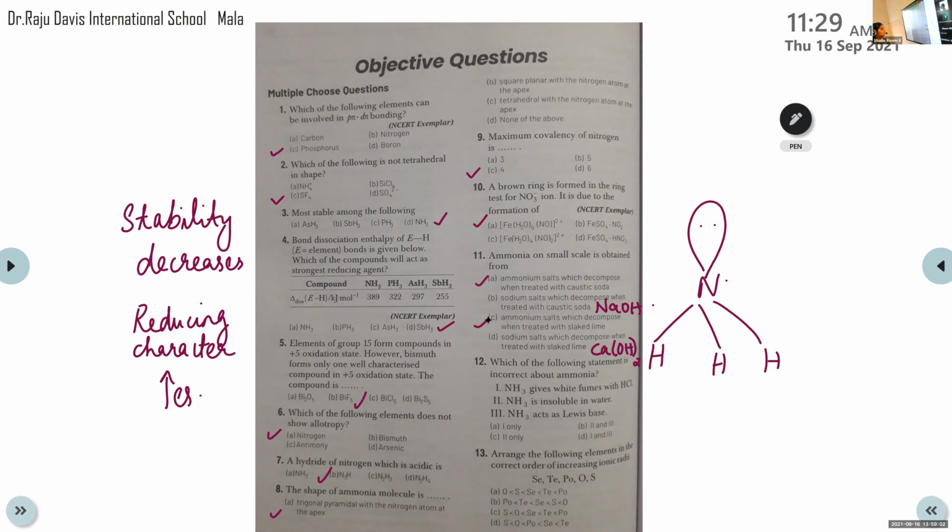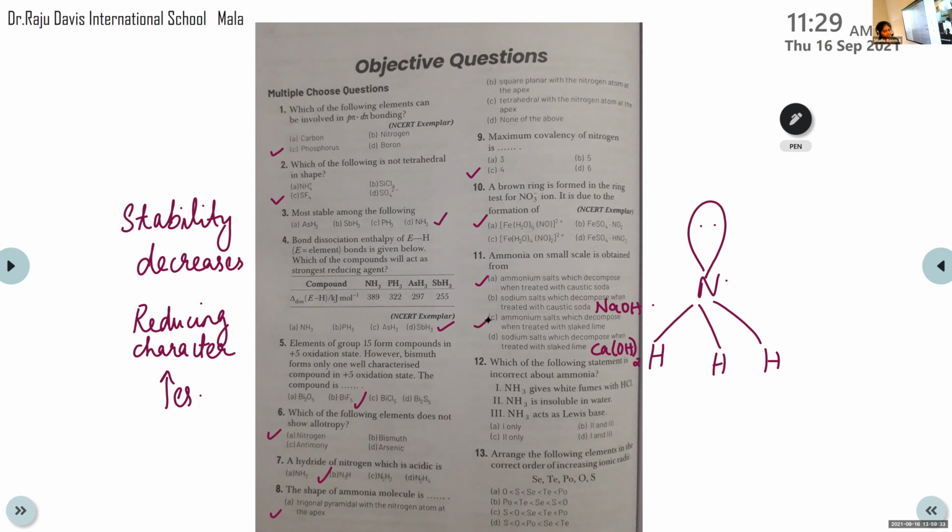Anna, can you read the 12th question? Yes, ma'am. Which of the following statements is incorrect about ammonia? NH3 gives white fumes with HCl. NH3 is insoluble in water. NH3 acts as a Lewis base. Look at the first statement: NH3 gives white fumes with HCl. Is it correct or not?